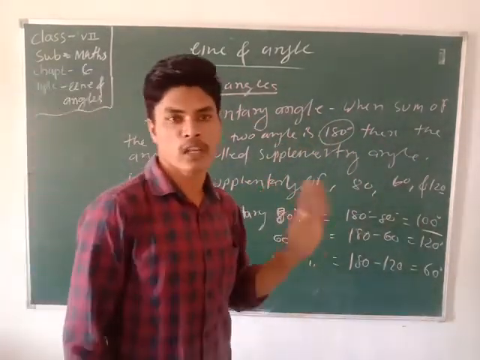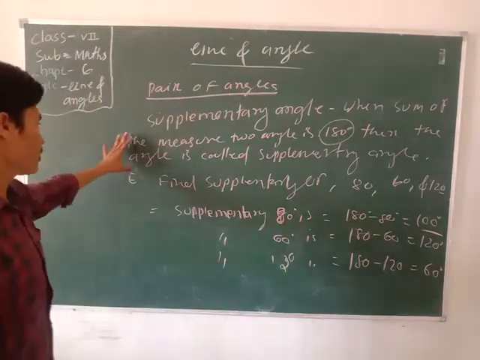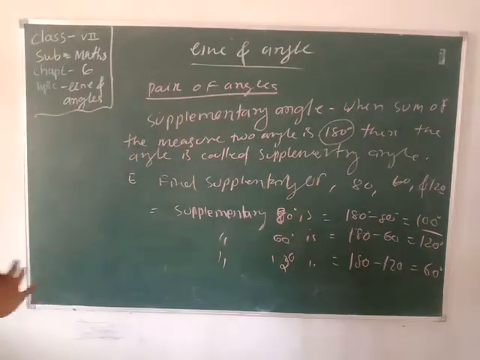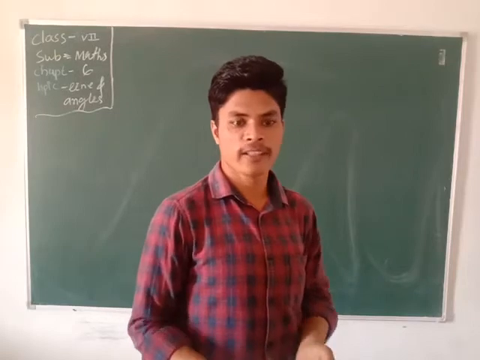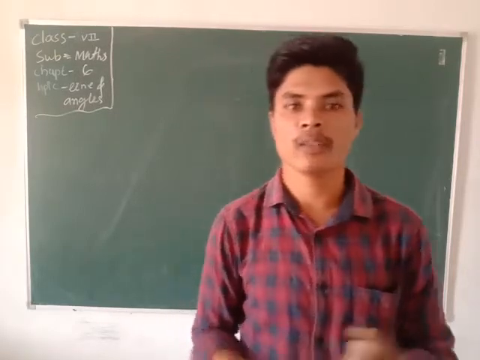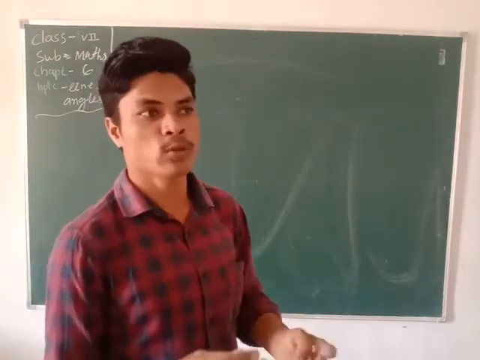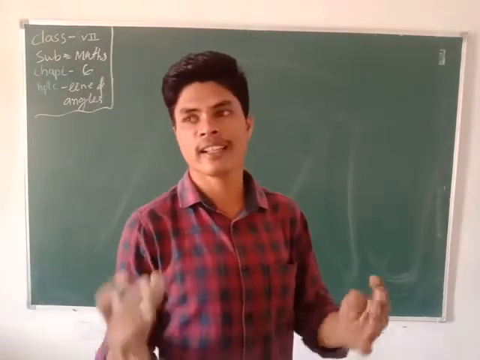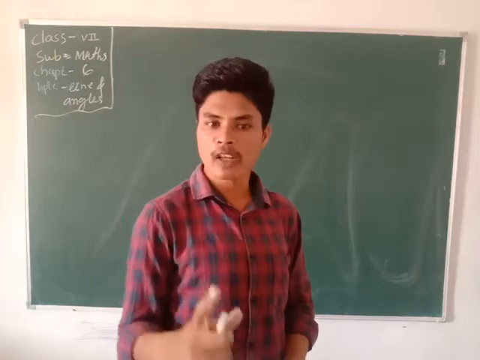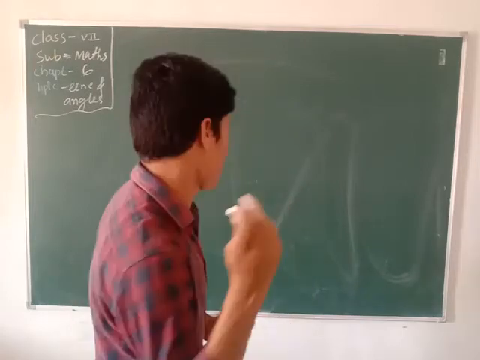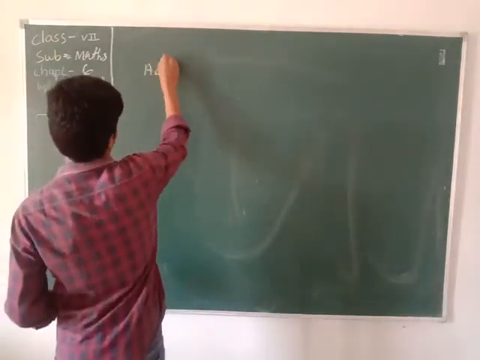Now we discuss adjacent angles. We have already discussed supplementary and complementary. What are adjacent angles? Two angles are called adjacent angles if they have one common point and one common arm.